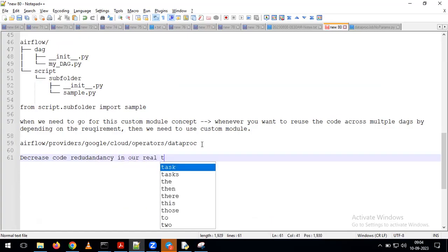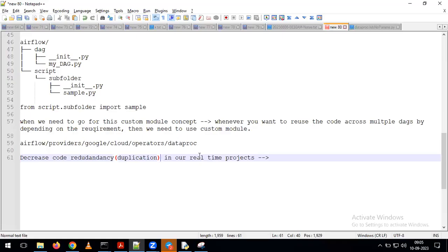in our real-time projects, instead of writing the same code across multiple Python files. Redundancy is nothing but duplication. So we are going to decrease the duplication of the code across multiple DAGs as part of our real-time projects by using the concept called a custom module. Any questions up to here, please ask me.